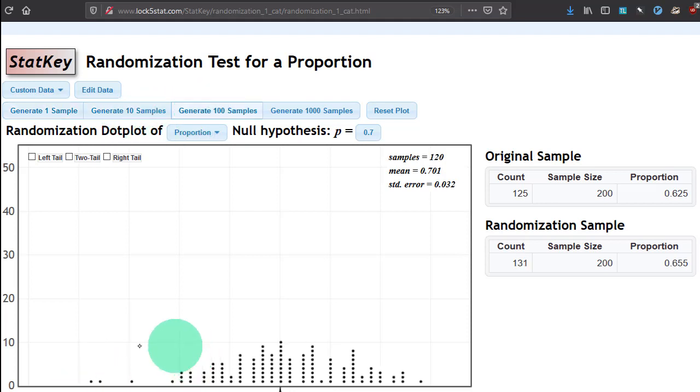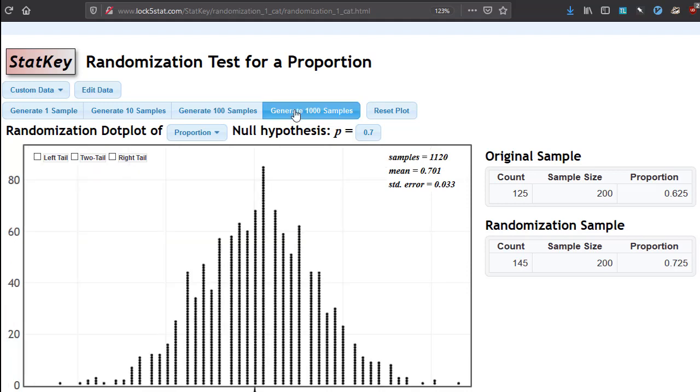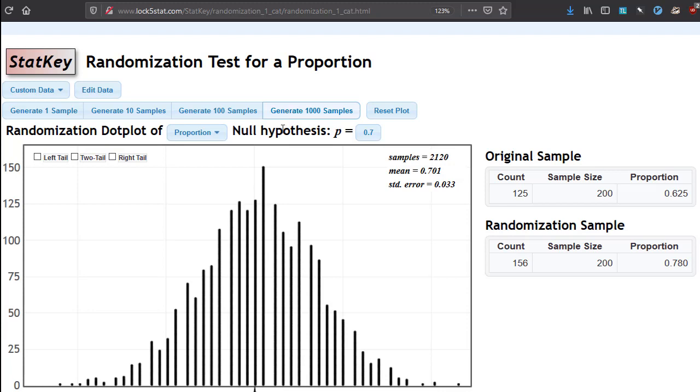If we get more samples, and if you just get like 100 samples, you might get a decent idea. But with just 100 samples, there's some random chance in exactly how many are going to be down here. So right now it looks like there's 2 out of 120 that are below 0.625. Or maybe this one's exactly 0.625. Okay, so there's 3 that are that far down or lower. So it's still a little bit random. So I'm going to generate some more samples until we get a pretty good idea.